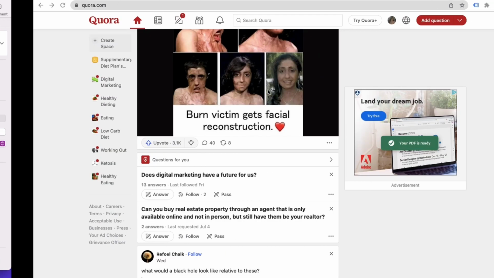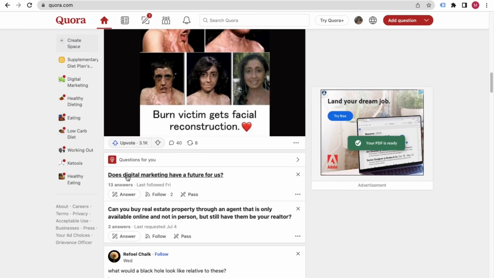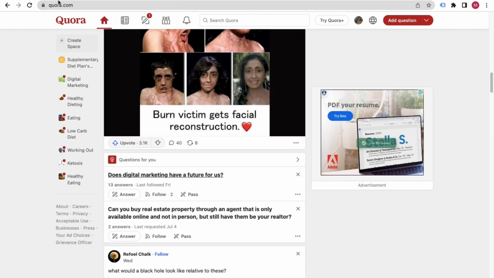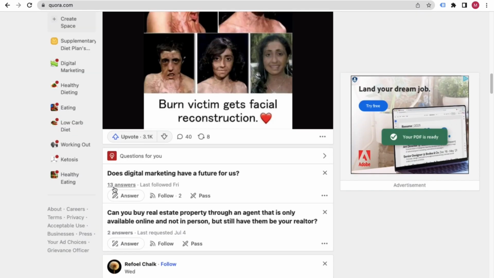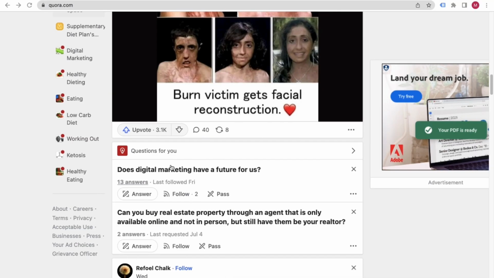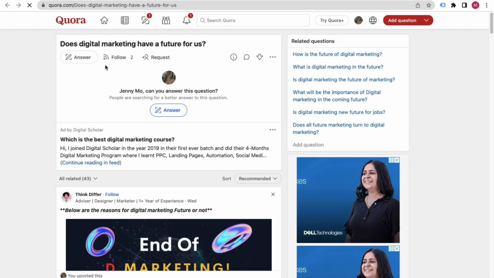For example, earlier we were looking at this question: does digital marketing have a future for us? If you click on this particular question, the first thing we can see is that 13 people have already answered it. So the first criteria is not matching. We will stay away from this question because there's already huge competition. That means 13 people have already answered this particular question, so it's not profitable for us.